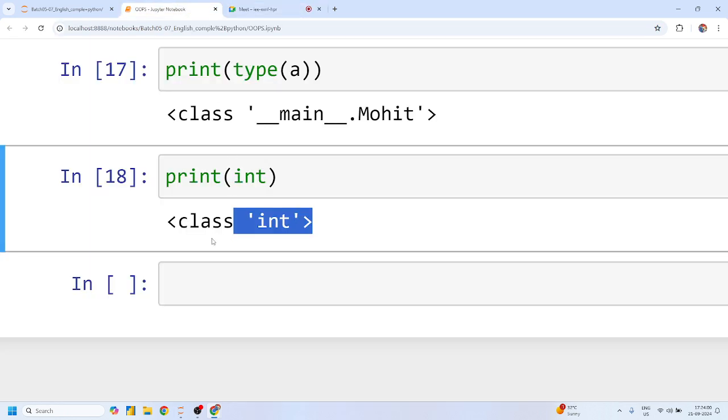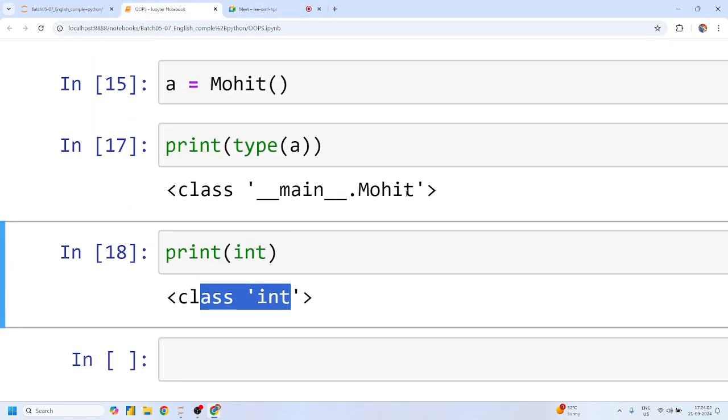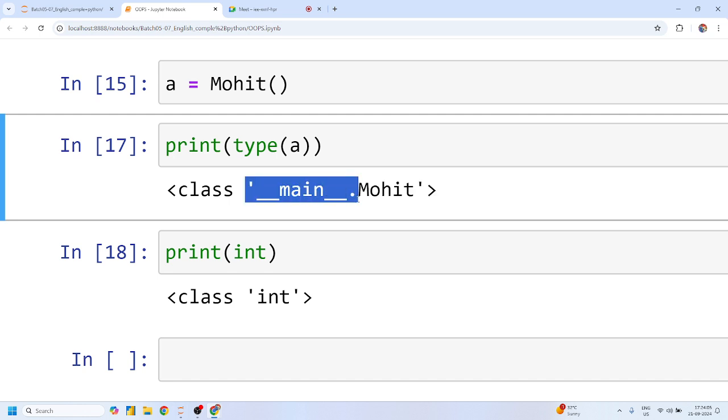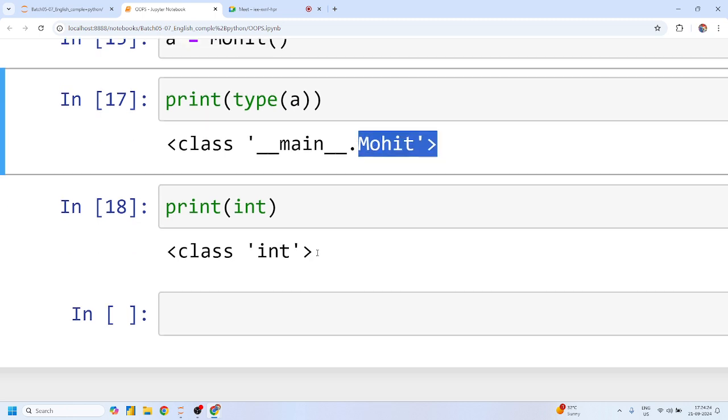But we are creating this Mohit in the present working directory or present file. That's why the present file is called underscore underscore main. It simply says this is your class, which is in the present file, represented by underscore underscore main, and the class name is Mohit.